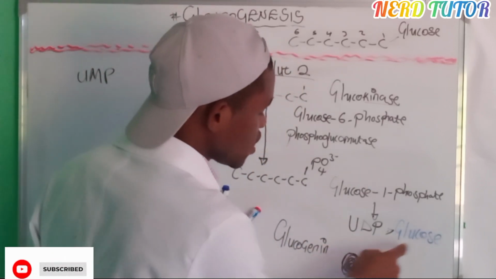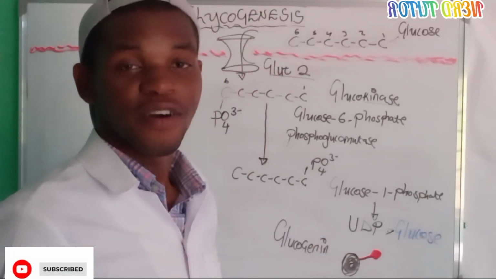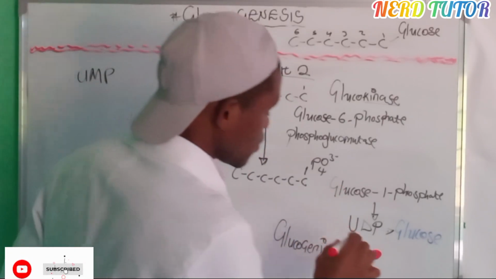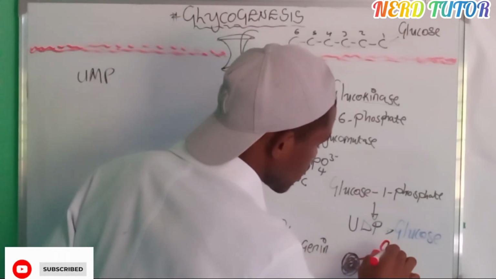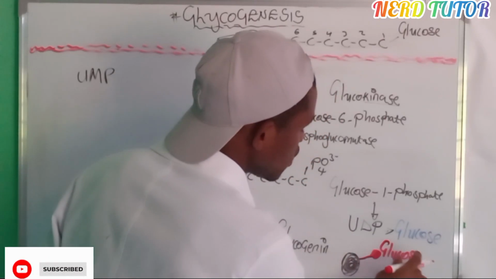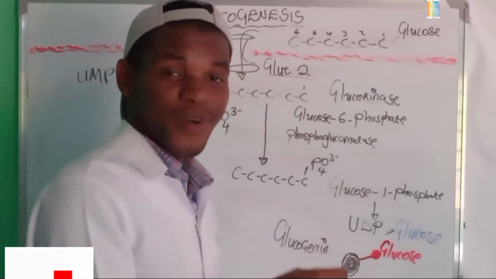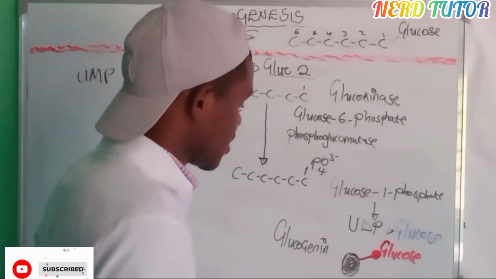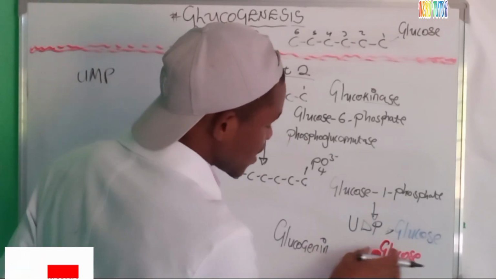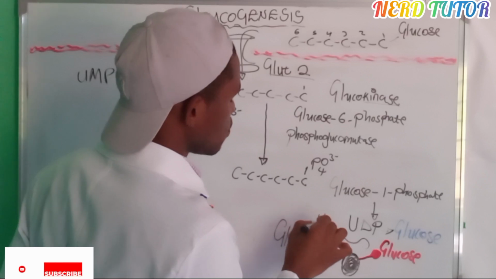Because the moment we put a glucose molecule here, the UDP will be released to the environment. In short, if we put a glucose molecule here, it won't be glucose plus UDP. Why? Because this UDP would have been released to the environment.